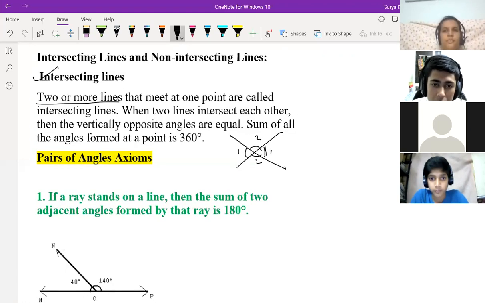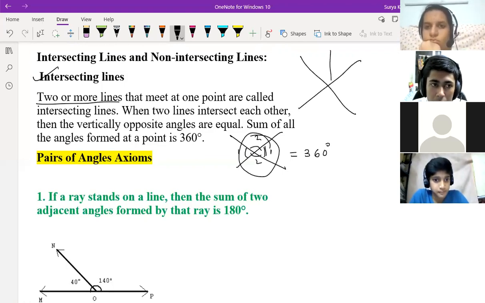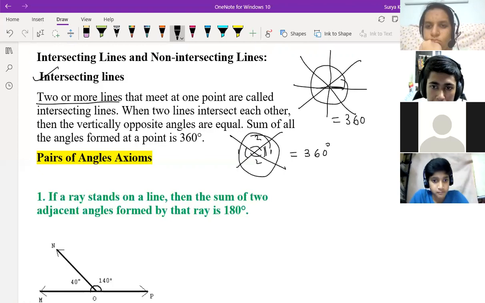Sum of all the angles formed at a point is 360 degrees. If you add all the angles, what will you get? 360 degrees. So if you are joining like this, two or more angles will join like this, then also if you add all the angles, how much will you get? Equal to 360 degrees.